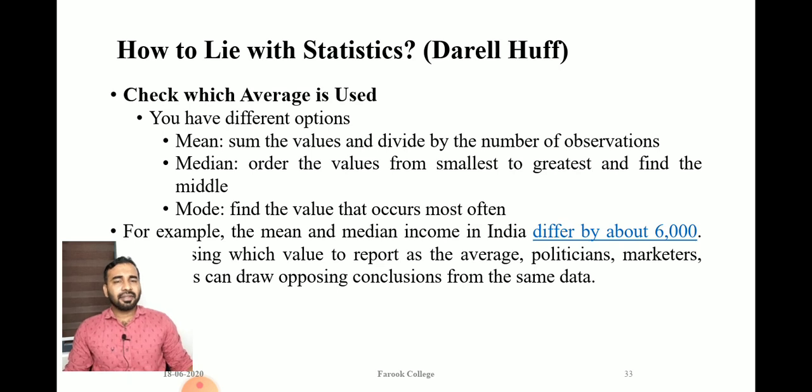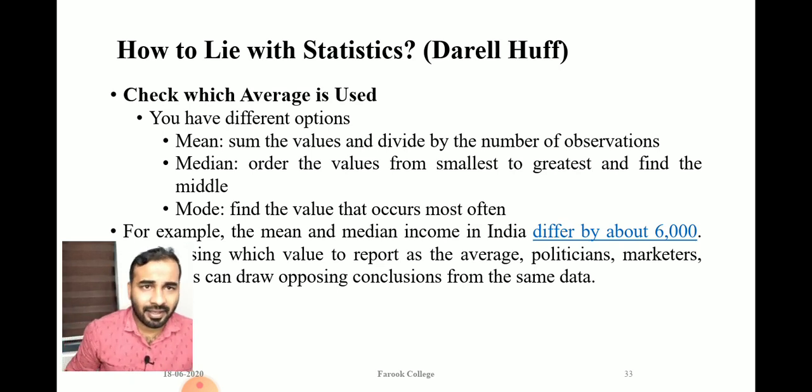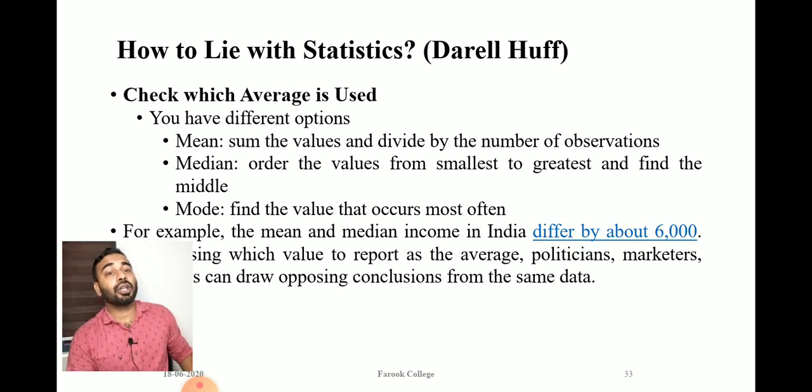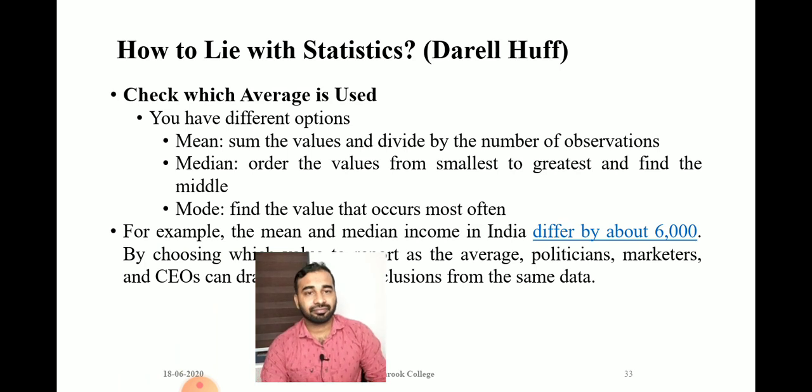If you find the mean and median income in India, you may find a difference of about 6,000 rupees. Mean is 6,000 more than the median.